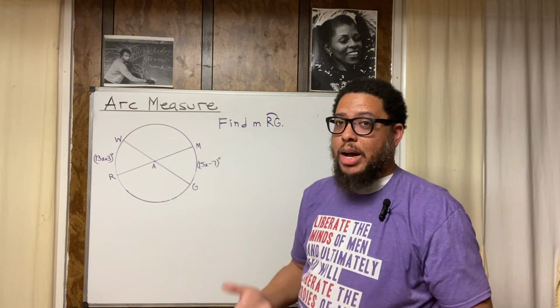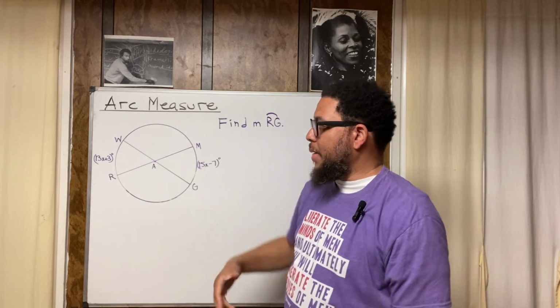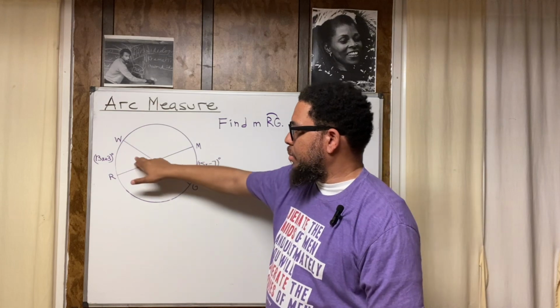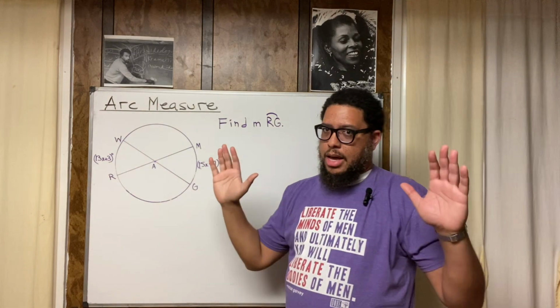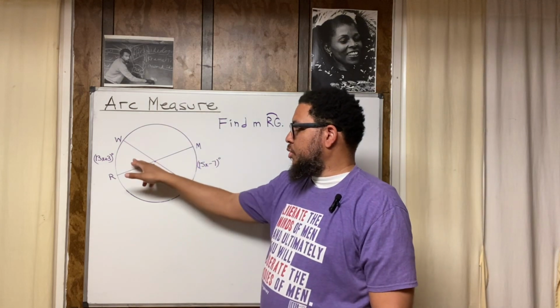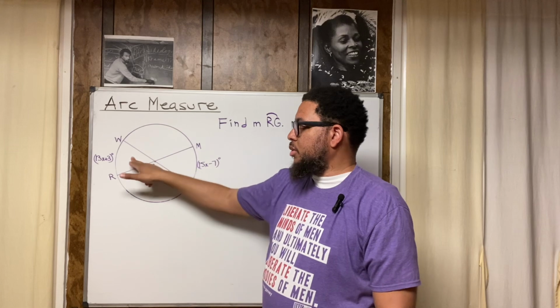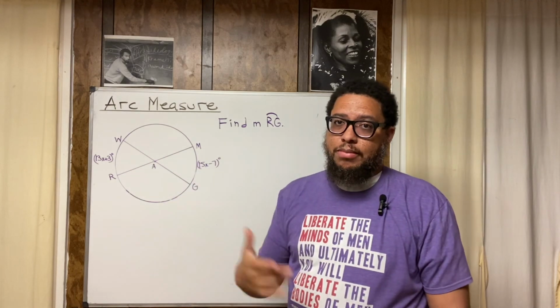Now again, why can I divide it by 2? Because this and this are equal. This and this are equal. So imagine we take this measurement, and let's say hypothetically, we ain't done the work yet, let's say this was 40 degrees and this was 40 degrees. Now, matter of fact, let's make it even easier. Let's say this was 30 degrees and this was 30 degrees. What's 30 plus 30? That's 60.